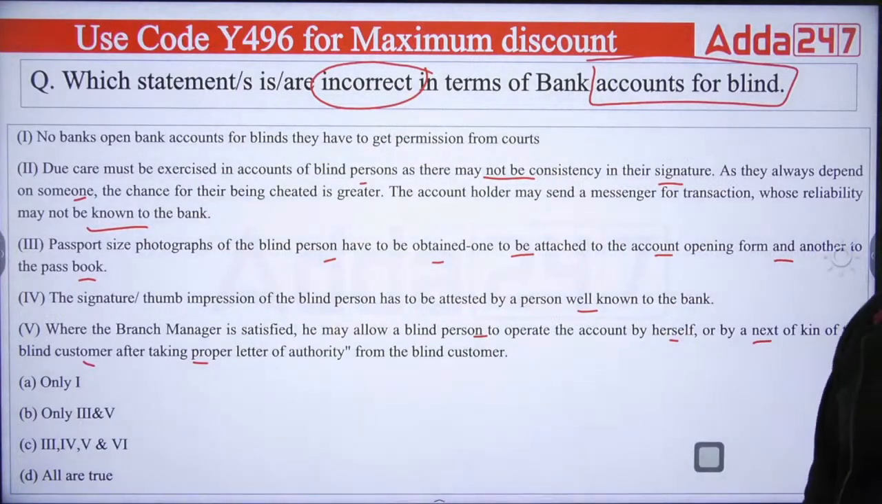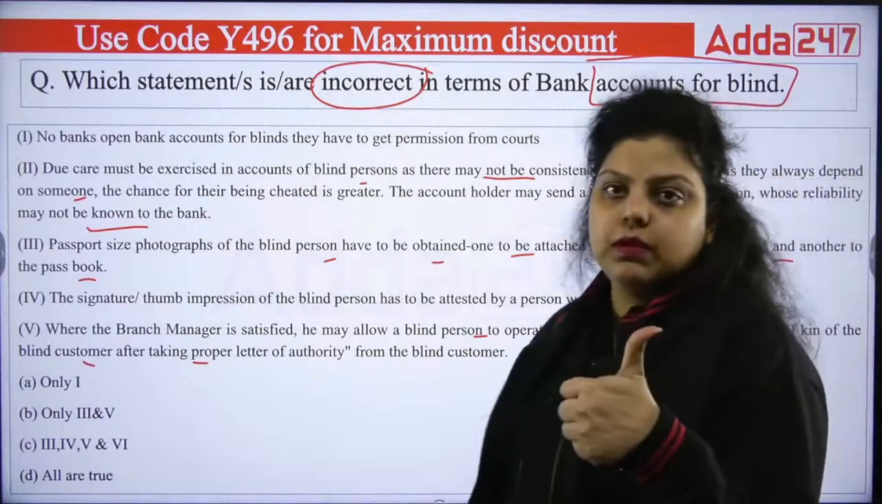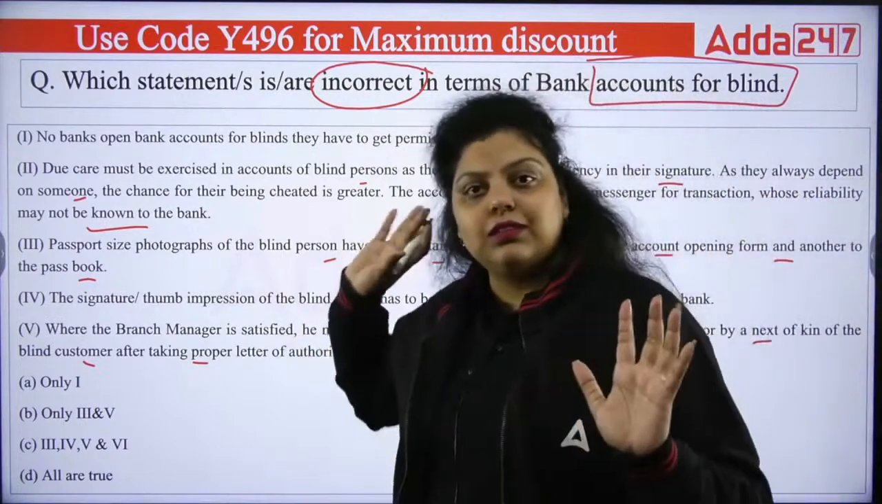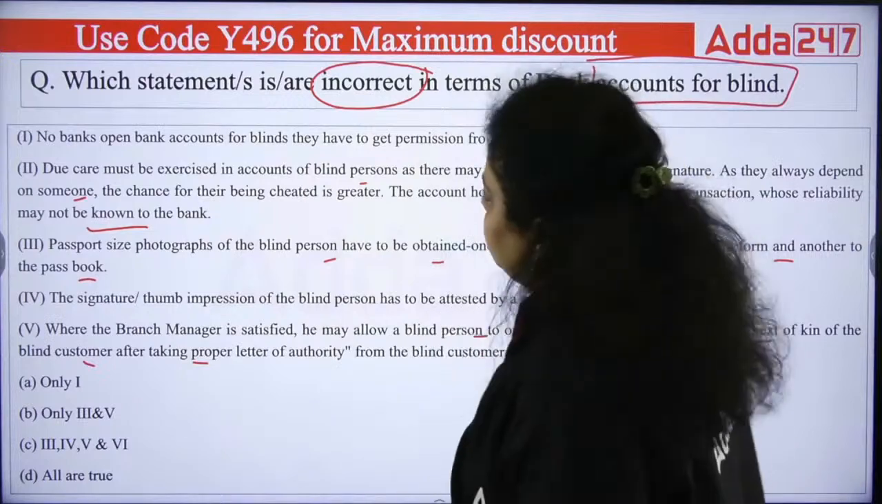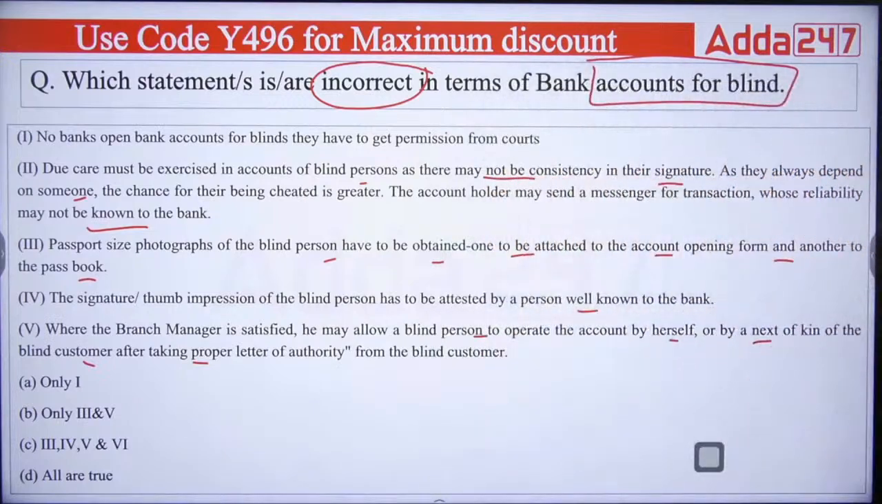Because in a single statement only one word can be changed, and that one word can change the answer of a whole question, right? So the right answer will be which of the following is incorrect. If I am talking about the second statement, it is saying due care must be exercised in accounts of blind persons, as there may not be consistency in their signature, as they always depend on someone, so the chances of their being cheated are greater.